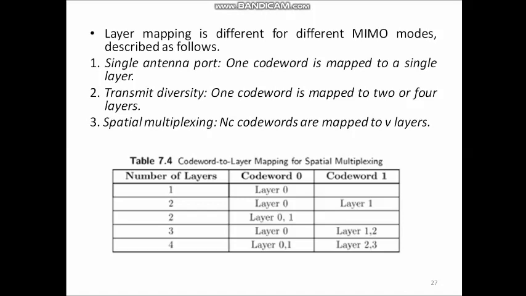Similarly, when there are 3 layers available, code word 0 is mapped to layer 0 and code word 1 is mapped to layers 1 and 2. And when 4 layers are available, code word 0 is mapped to layers 0 and 1 and code word 1 is mapped to layers 2 and 3. So, here both open loop and closed loop spatial multiplexing modes are supported.